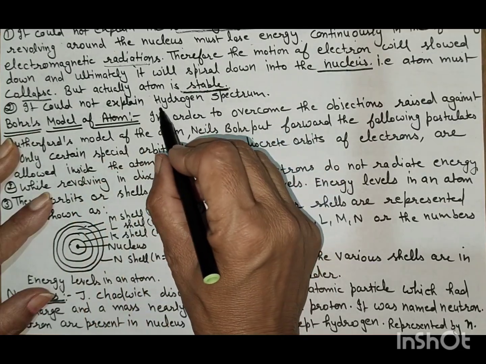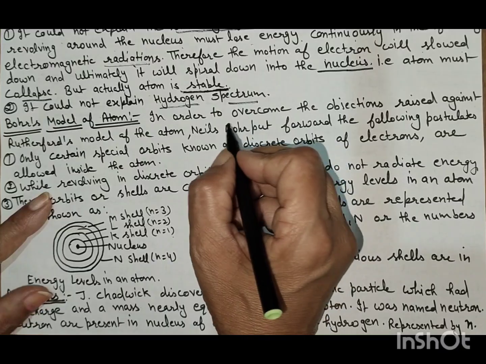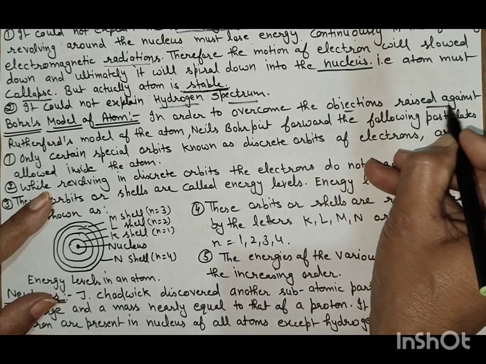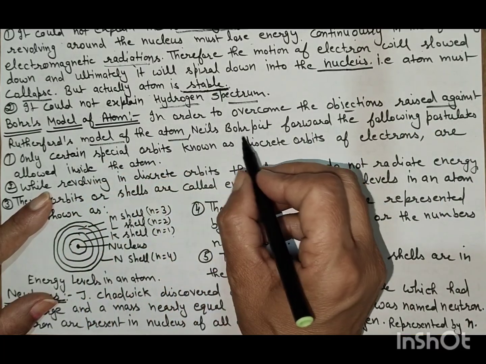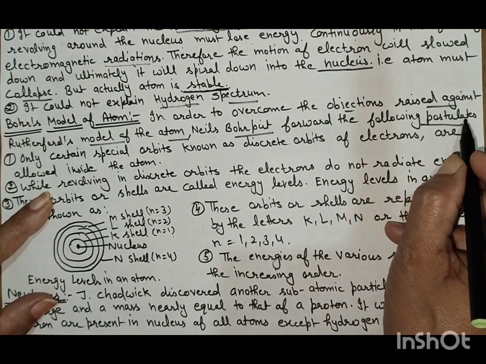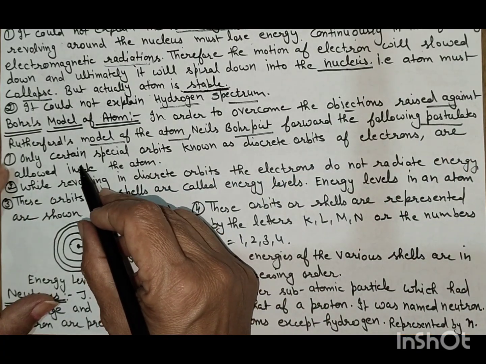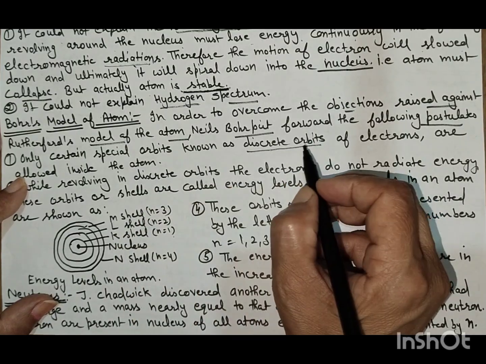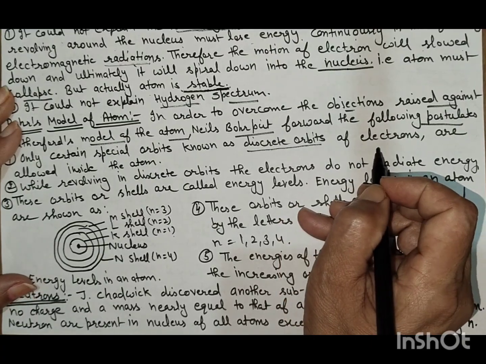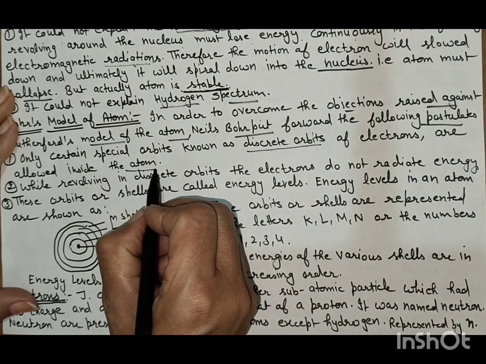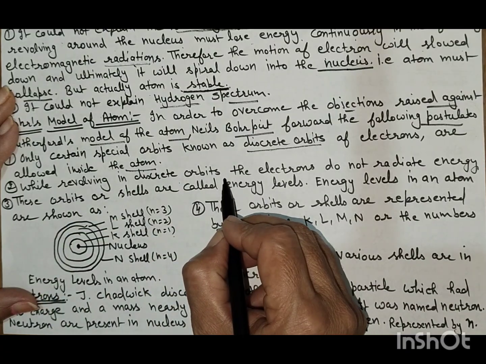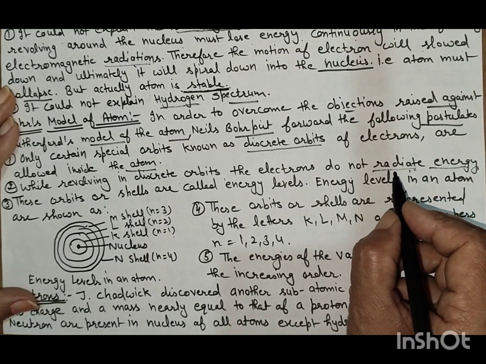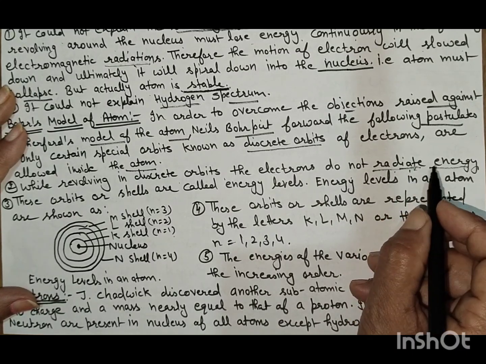It could not explain the hydrogen spectrum. Next was the Bohr model of the atom. In order to overcome the objections raised against the Rutherford model of the atom, Niels Bohr put forward the following postulates. Bohr said only certain special orbits, known as discrete orbits, of electrons are allowed inside the atom. While revolving in a discrete orbit, electrons do not radiate energy, but Rutherford said that electrons radiate energy continuously.